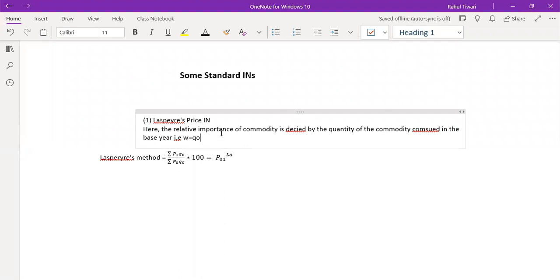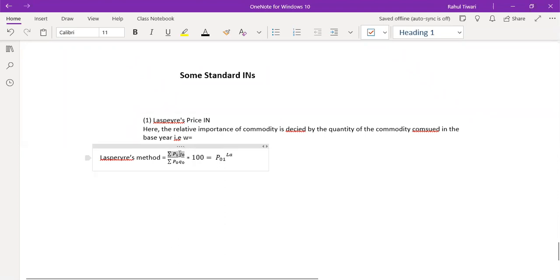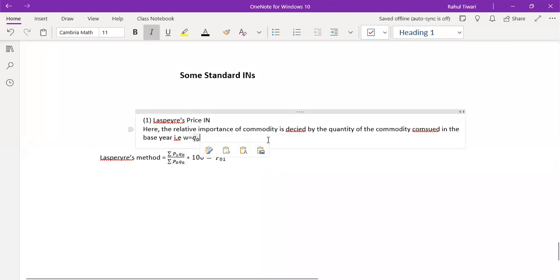I may use this shortcut, or I can use this one, Q0.